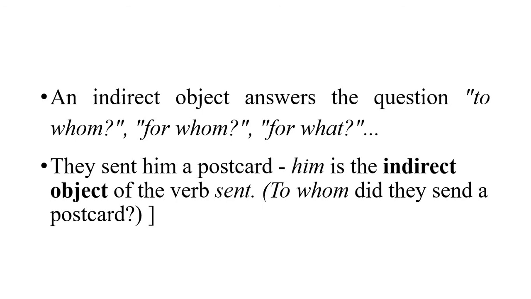You can never have an object, whether direct or indirect, after a linking verb. For example, he is good. Good, what is good? Are you talking about an object here? No, you are talking about an adjective.